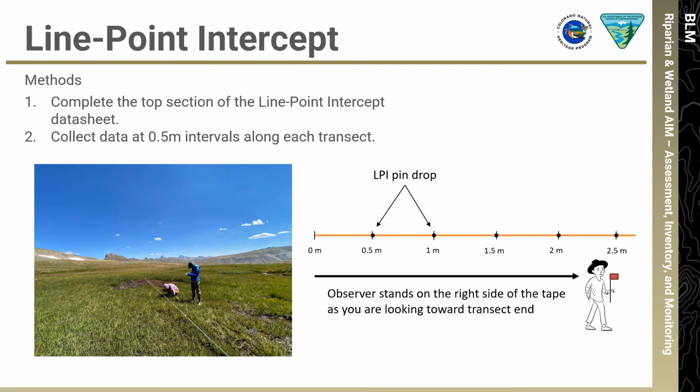The first step is to complete the top section of the line point intercept datasheet, or the first page of the Survey 123 form, including information such as plot ID, observers, and visit date. If collecting data using Survey 123, be sure to collect GPS coordinates at the 0-meter end of the transect. Next, you can begin collecting LPI data. Data is collected at half-meter intervals along the transect. The first point for data collection is located at the 0.5 meter mark on the tape.